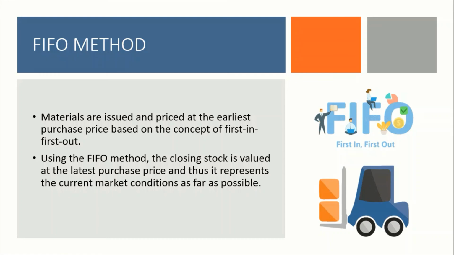Maksudnya, first in first out adalah material yang masuk dalam warehouse kita dulu, akan digunakan dulu untuk production. Kita akan habiskan yang datang dulu, baru kita akan guna yang datang kemudian. Itu maksud first in, first out.